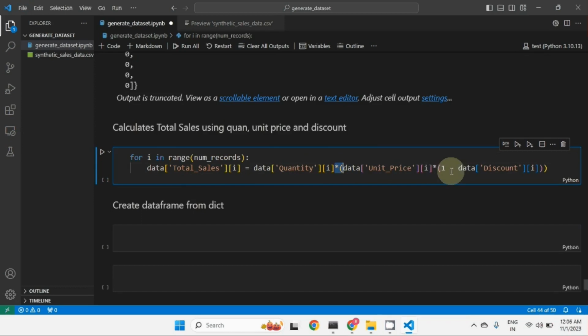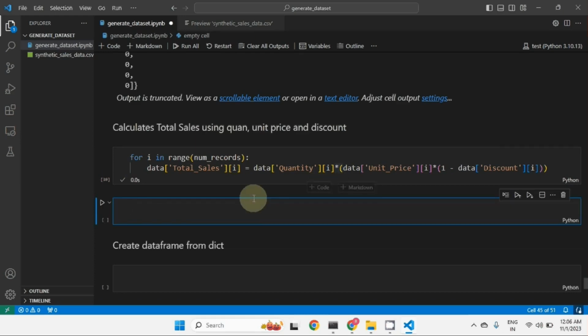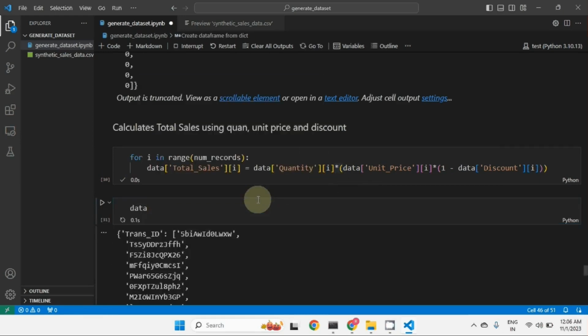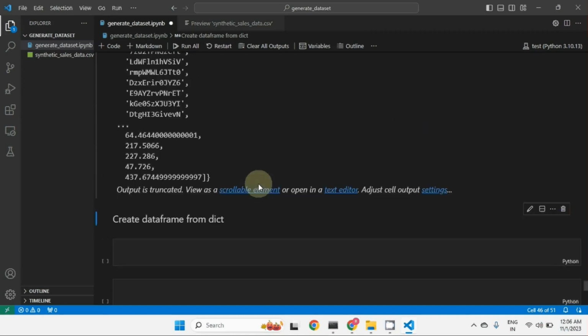Then it will be multiplied by 1 minus discount. For example, if the discount is 30%, then 1 minus 0.3 becomes 0.7, so after discount the price will be 70%. That will be multiplied to this price, and we will get the total price for every record. Let's execute this and see the data now. You can see that earlier it was 0, 0, 0, 0, but now we got a specific total sales.